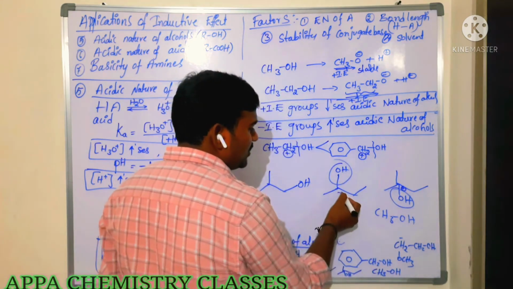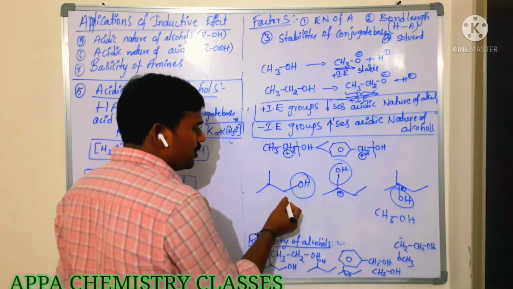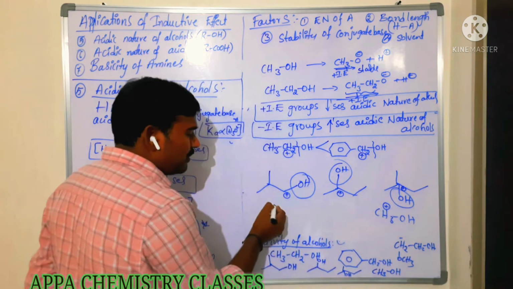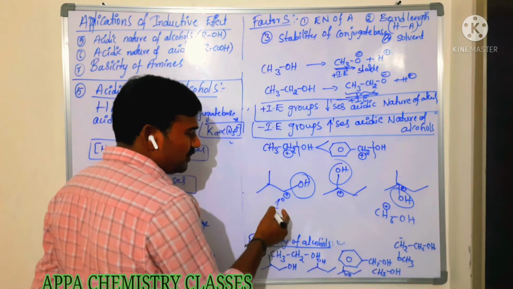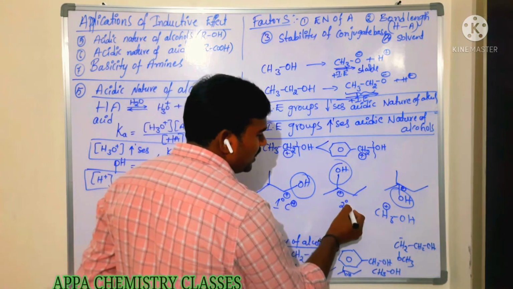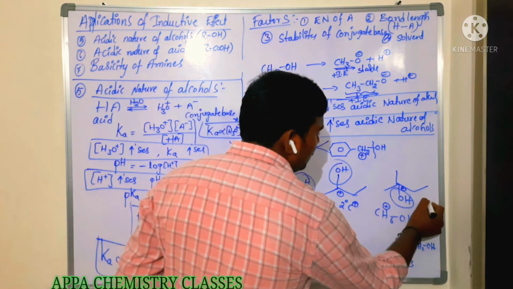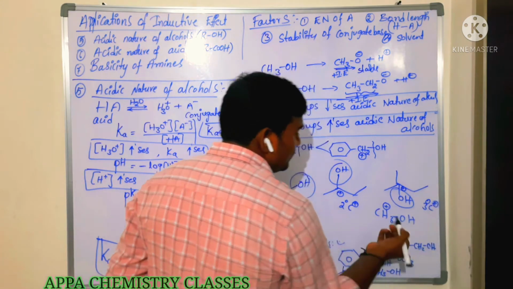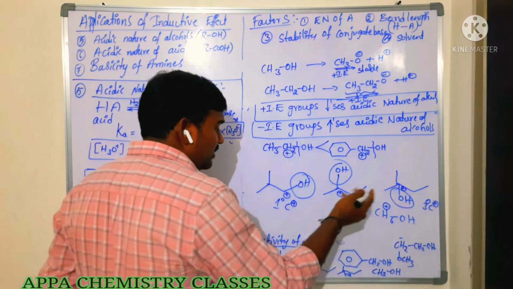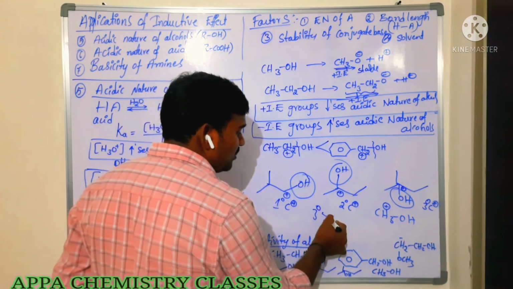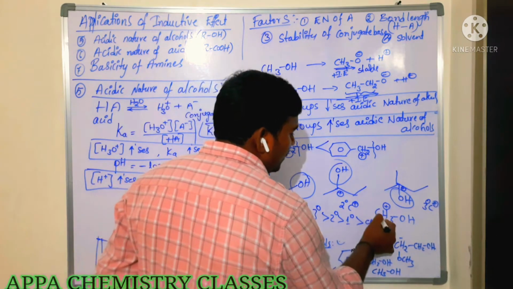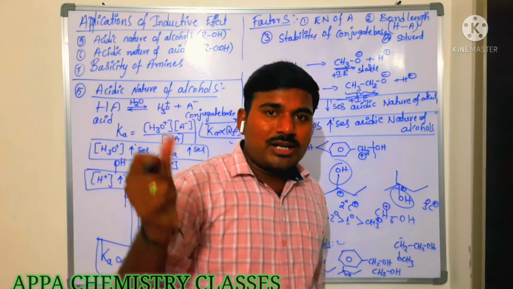Which type of positive charge is it? Primary carbocation, here secondary carbocation, tertiary carbocation, and methyl carbocation. Which carbocation is more stable? We had seen that tertiary carbocation is more stable, then secondary, then primary, and last methyl carbocation. Is that clear everyone?